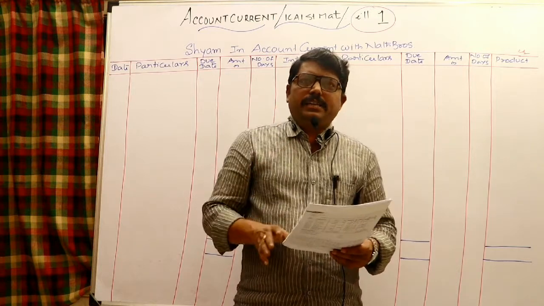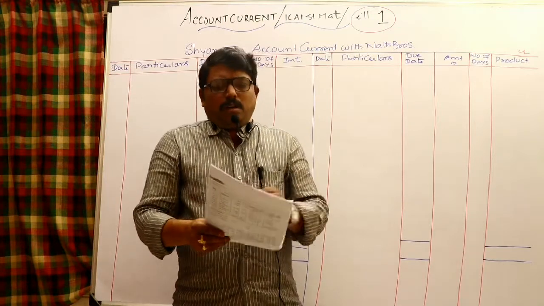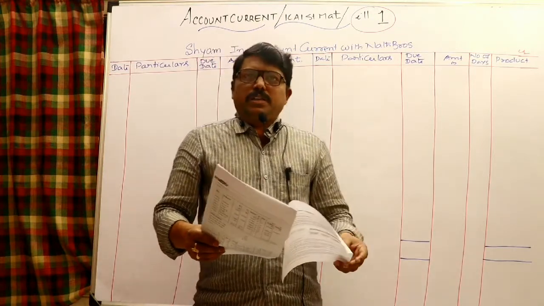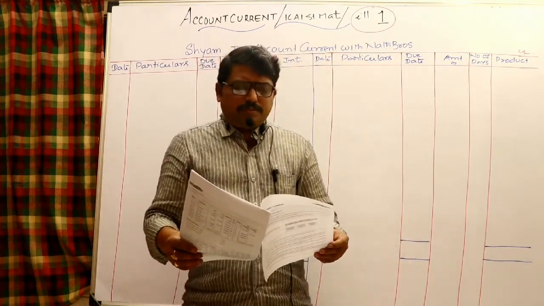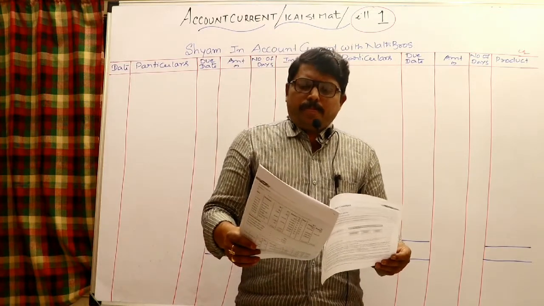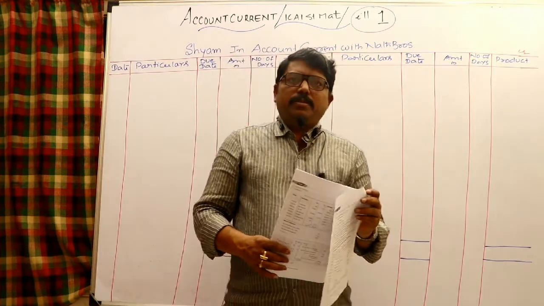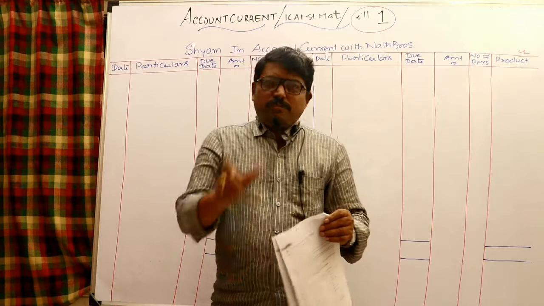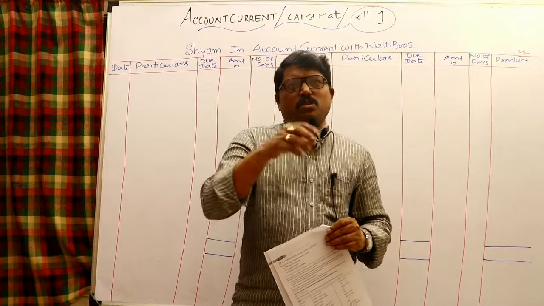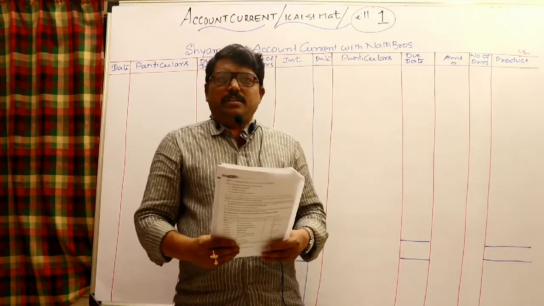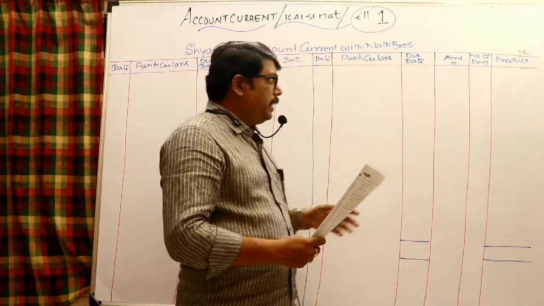There will not be a loss of interest to both the parties. And very importantly, all the debit items are considered at the agreed rate of interest, and all the credit items are also considered at the agreed rate of interest. So, very importantly, how are we going to put the heading here? It is a statement sent by one party to another party for a particular period of time, considering all the debit items at the agreed rate of interest, and all the credit items also at the agreed rate of interest. So, very importantly, how to put the heading.